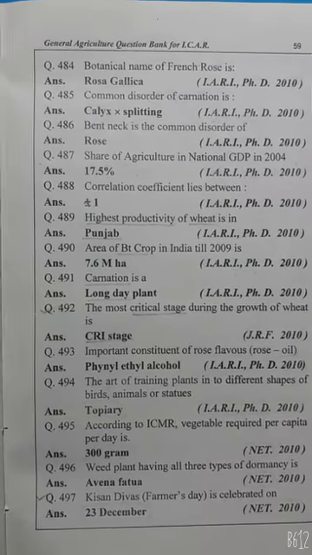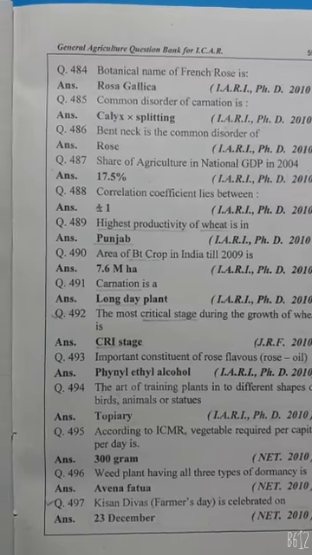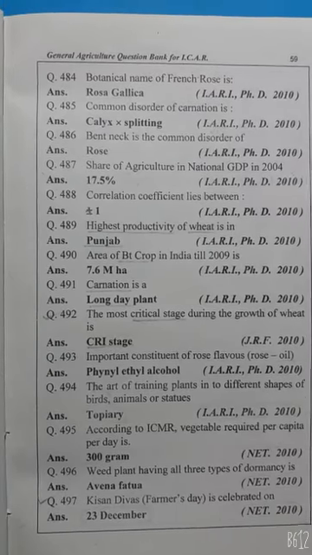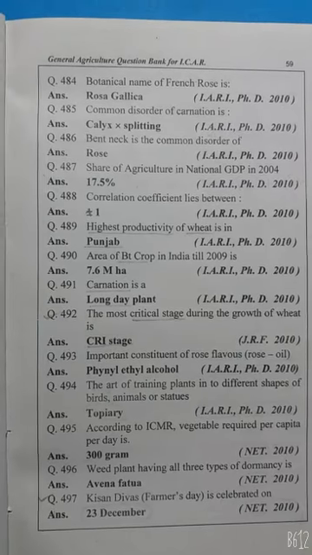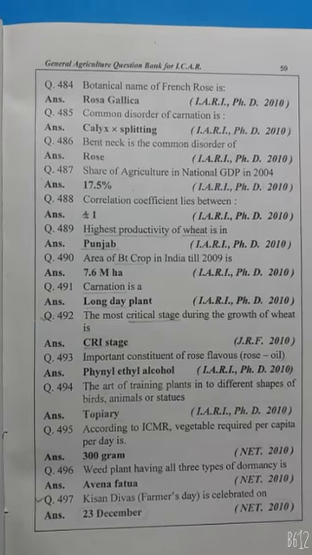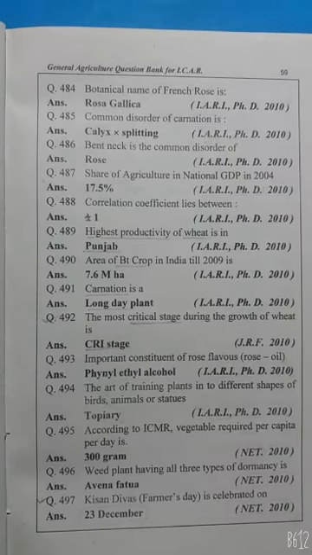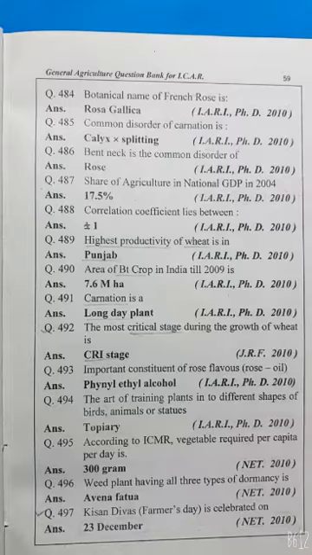Share of agriculture in national GDP is now near about 14%. Correlation coefficient lies between plus minus 1. Highest productivity of wheat is in Punjab. Area of BT cotton in India is more than 7.6 million hectare.